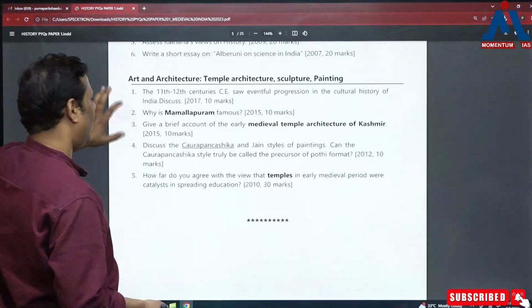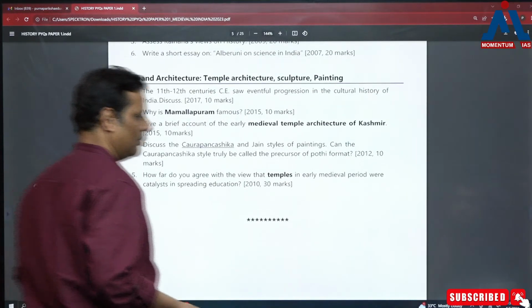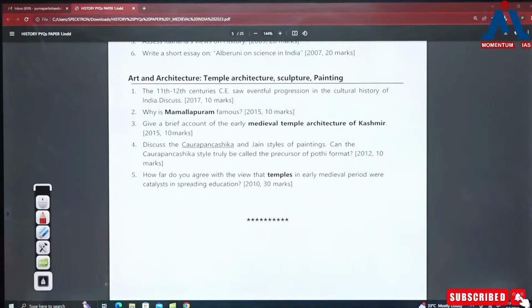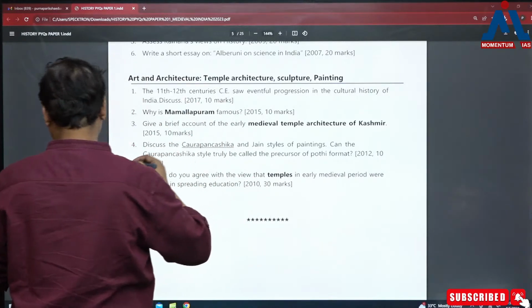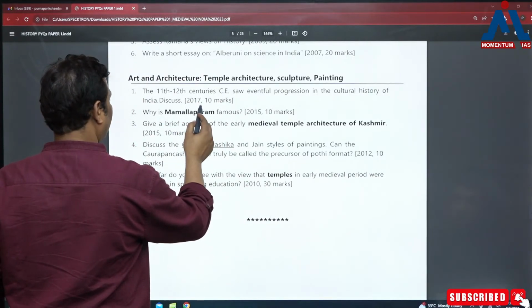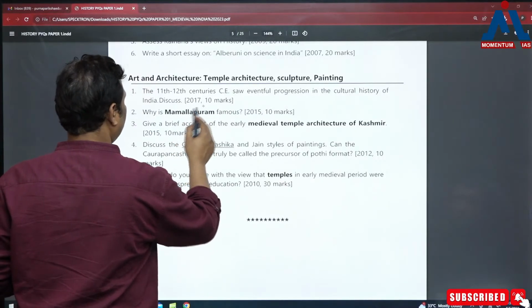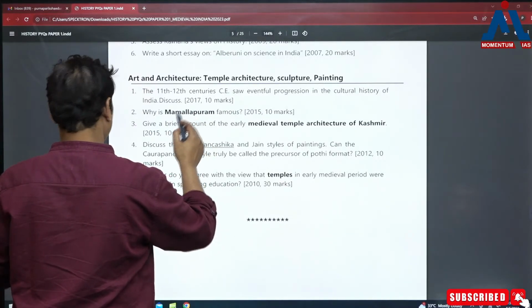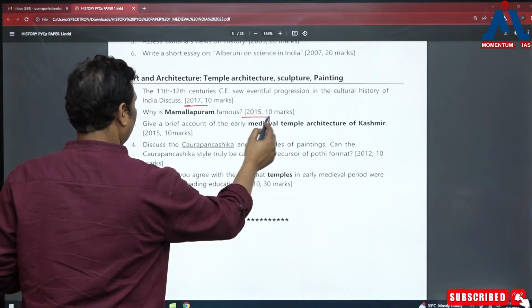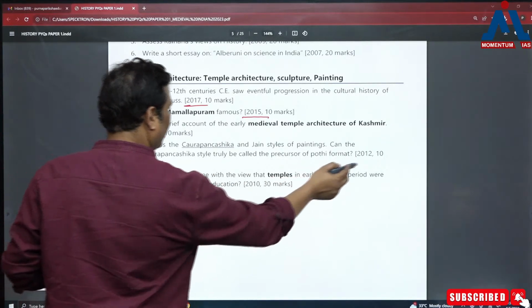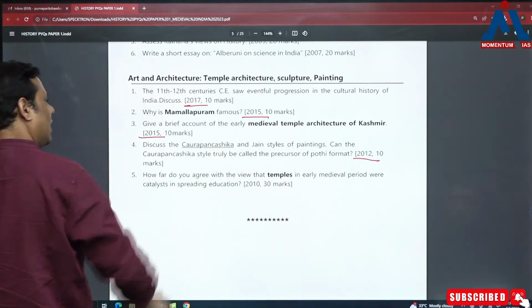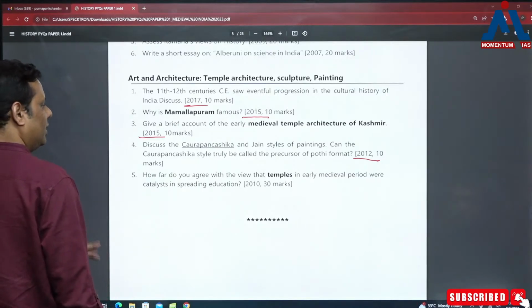Then it comes to art and culture. Okay, art and culture. I did tell you that though you have seen the question in 17, right? You have seen the question in 17, then 15, then 15. Like there were 2 questions. Okay. Then you had a question in 2012. So questions are coming, but yes, there are possibilities of more questions.